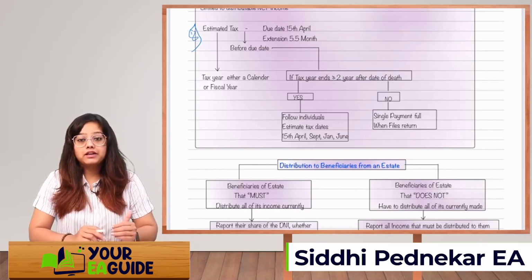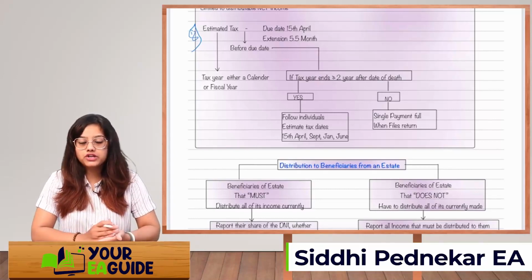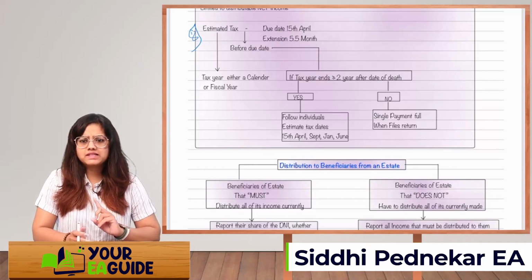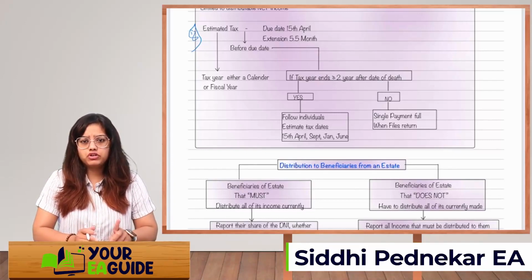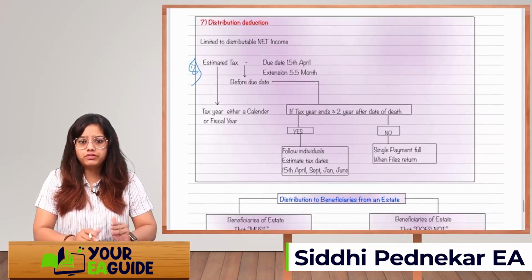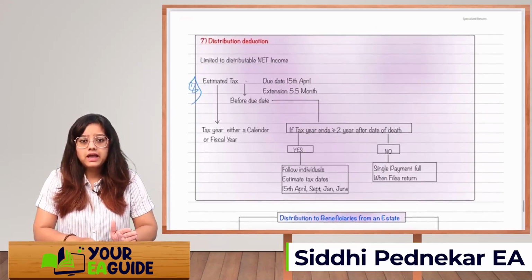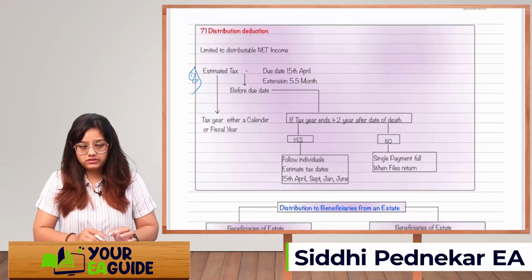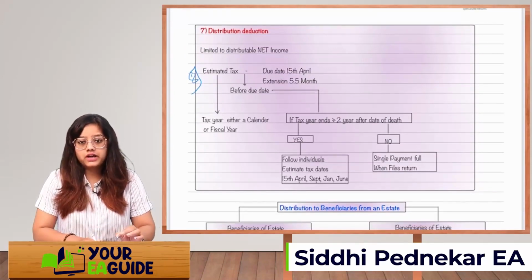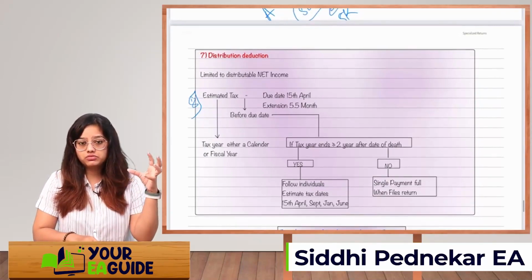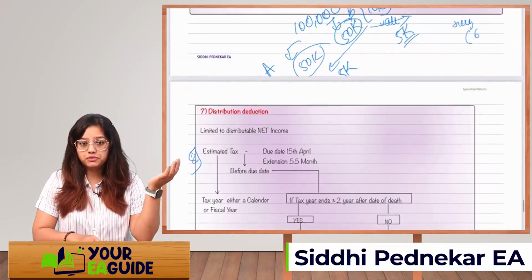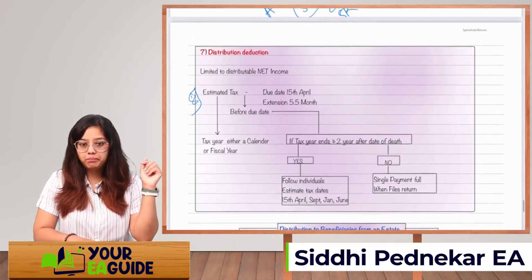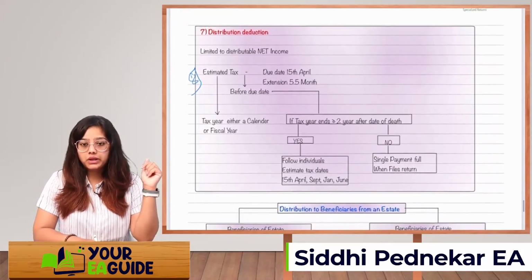But if within 2 years your assets are getting distributed, then you'll have to just pay a single full payment when you're filing the tax return, that is on 15th of April. And they can follow either a calendar year or a fiscal year. For the distribution deduction, they can get a deduction up to the amount of net distribution, whatever they are distributing. And on whatever income is left, they will have to pay the taxes. That will depend on the tax year.